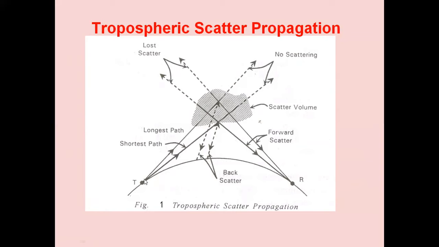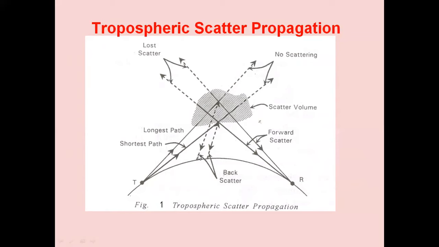I repeat, the transmitter transmits the signal, converting the modulated signal into electromagnetic waves. The directional antenna is pointing toward the troposphere. So these electromagnetic waves are propagating up to the troposphere. Some of the waves will penetrate through it; they are escaping, there is no scattering here. Some of them will be back scattered.